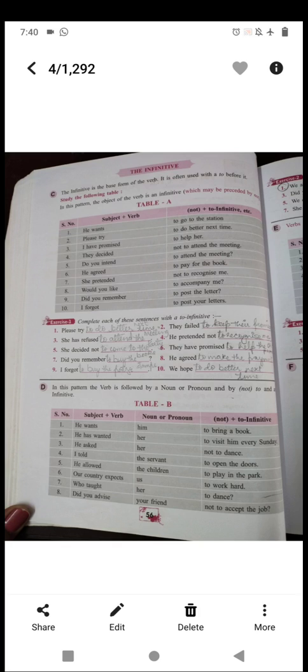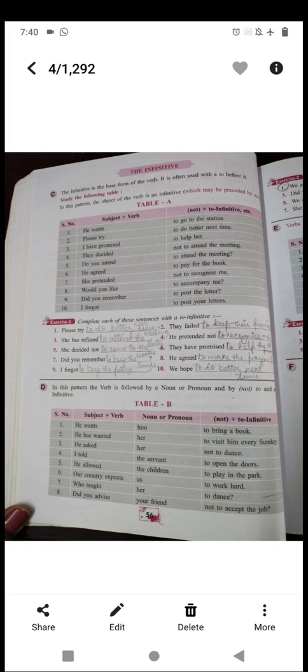Please try to do better next time. Second, they failed to keep their promise. Third, she has refused to attend the meeting. Fourth, he pretended not to recognize me. Fifth, she decided not to come to the party. Next, they have promised to help the orphans. See, whatever I have used after to, you can change it according to the need of the sentence.